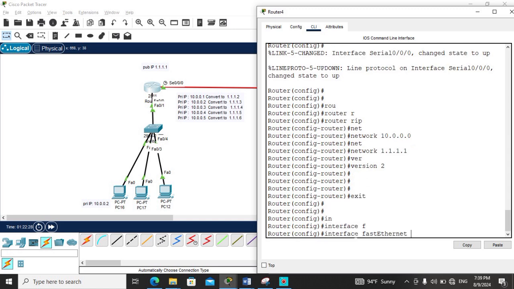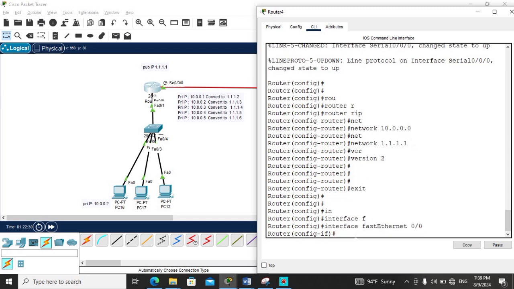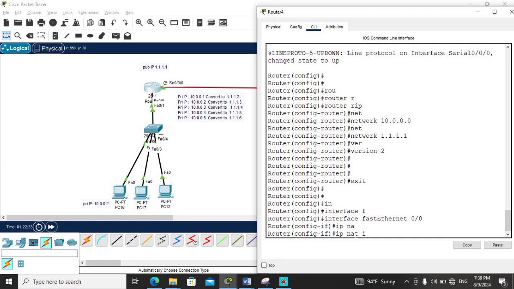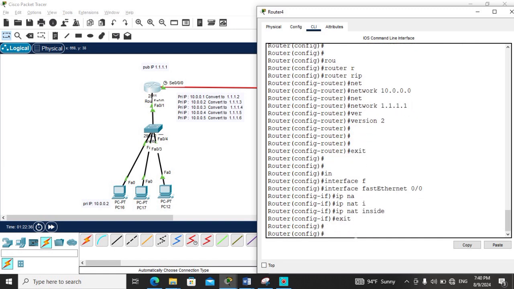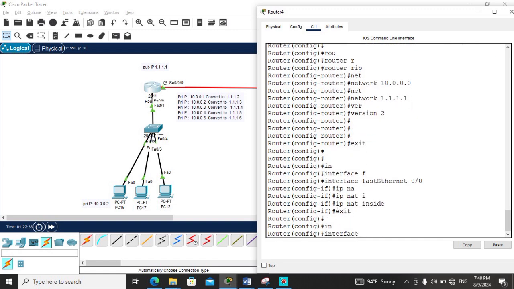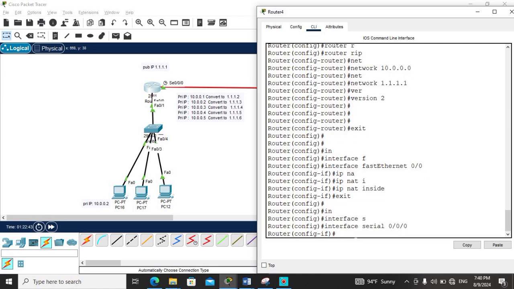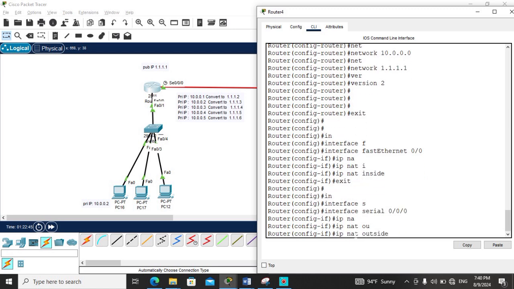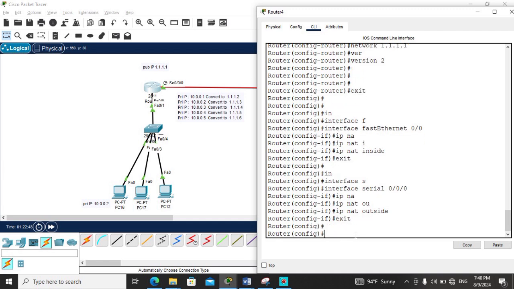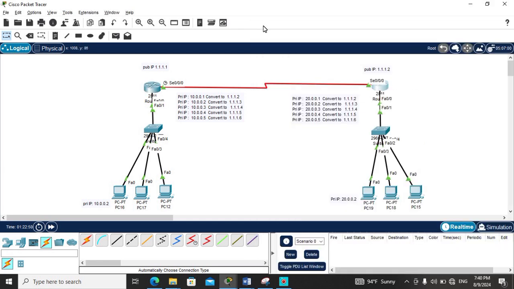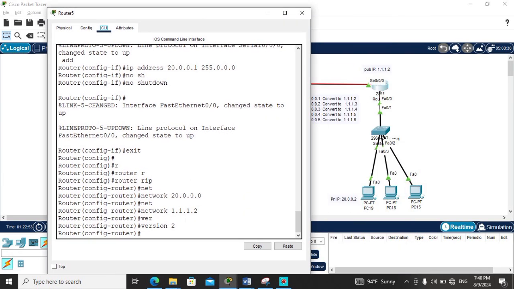Before everything, I want to use interface FastEthernet 0/0. I want to use ip nat inside on it. And on the serial interface 0/0/0, I want to use ip nat outside.